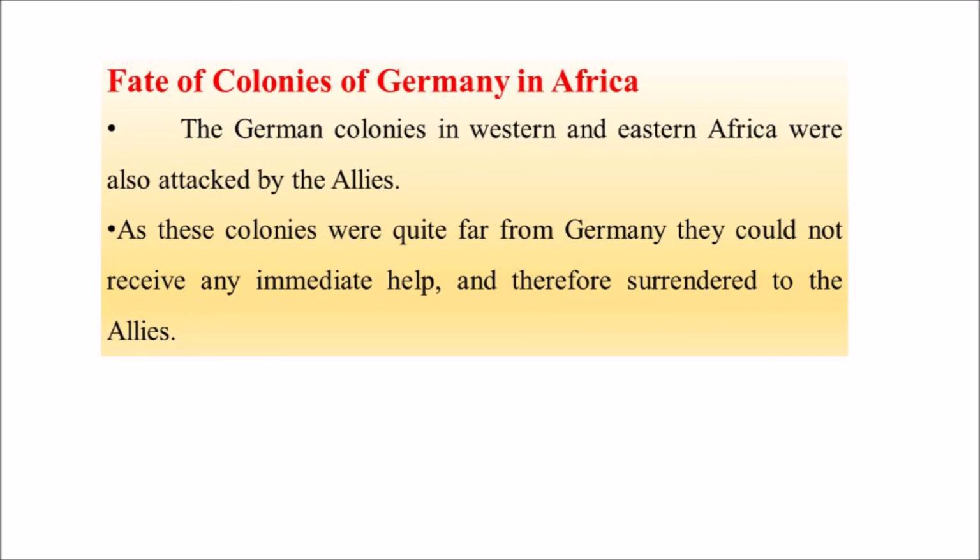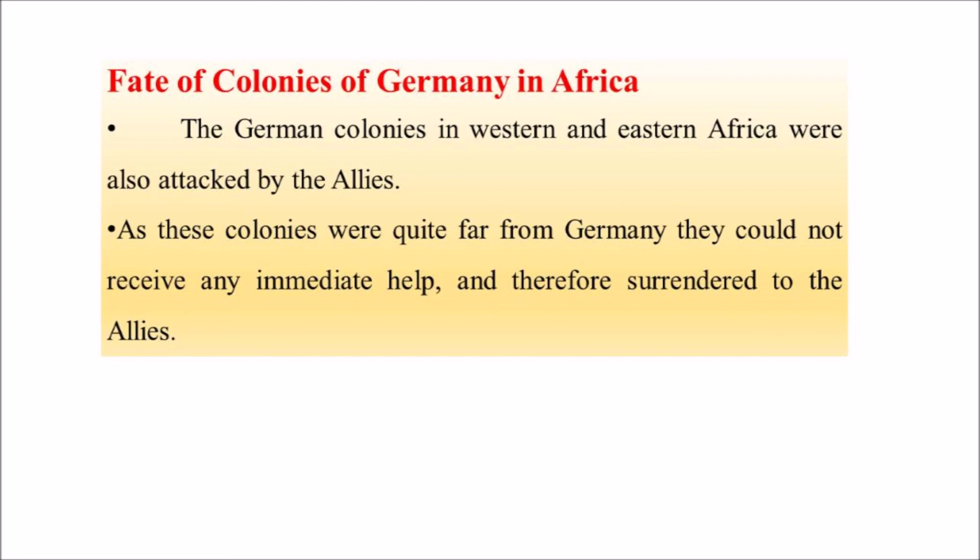Fate of colonies of Germany in Africa. The German colonies in Western and Eastern Africa were also attacked by the Allies. Already the Germans had captured many parts of Africa, especially in the eastern and western regions, and they colonized that region.